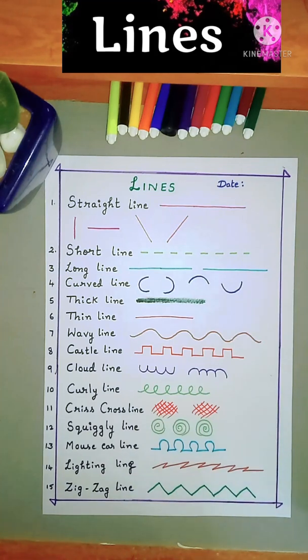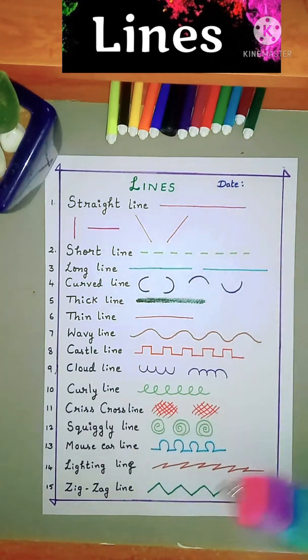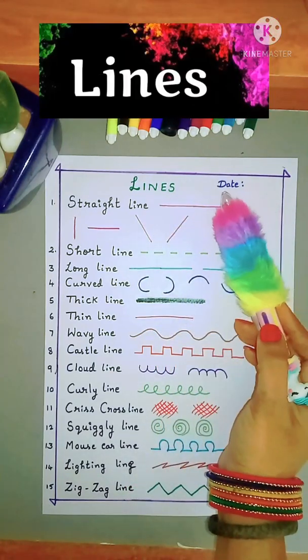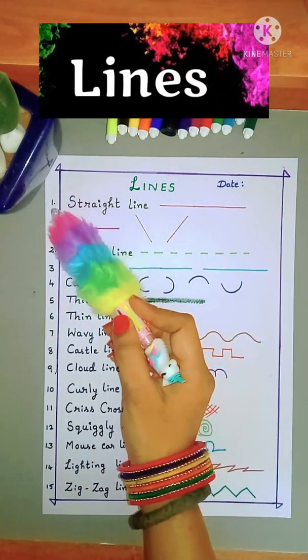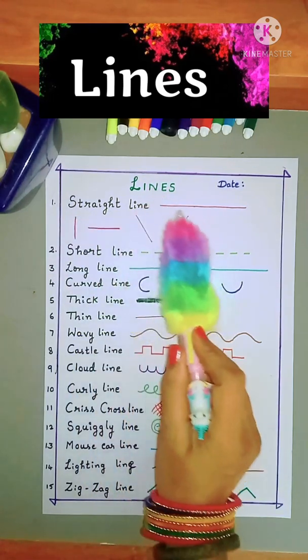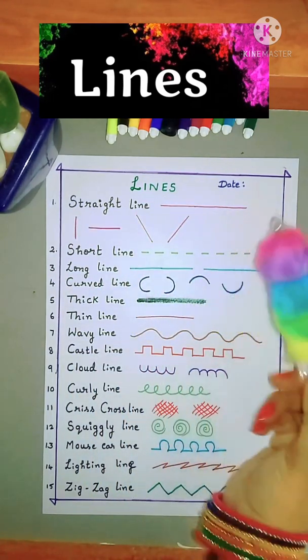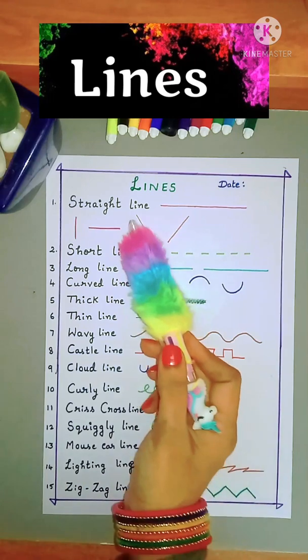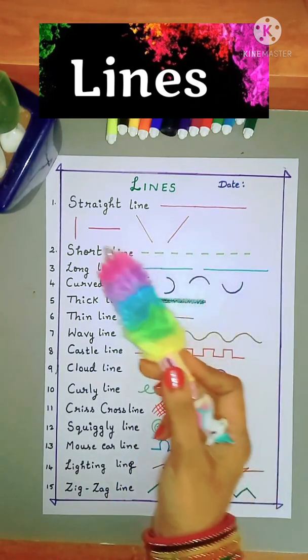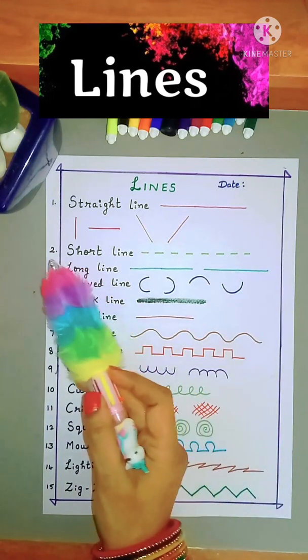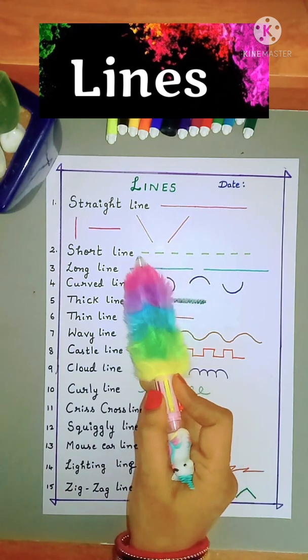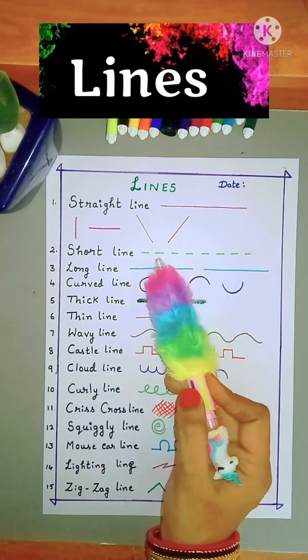So children, to recap again, I want you to draw the same thing in your drawing book. Please draw the border on all the four sides. Write the heading as lines. Please mention today's date. And the first one as straight line. A straight line is a sleeping line or a standing line. It could be standing or sleeping. It could be either slanting lines. These are called the straight lines. Next, short line. These are all sleeping lines or horizontal lines, but they are very short. We use them.